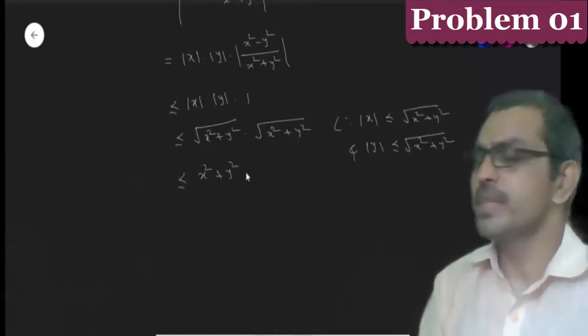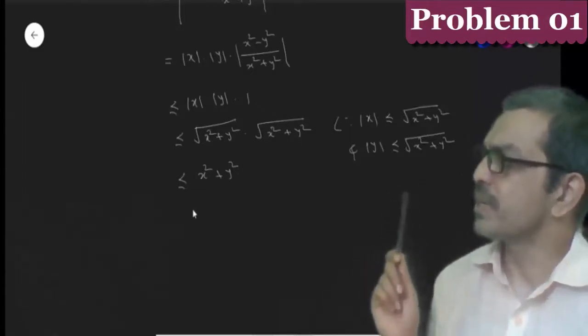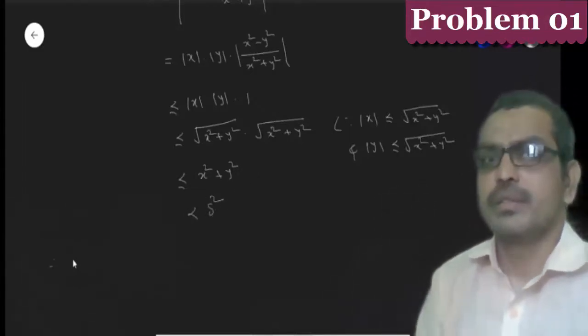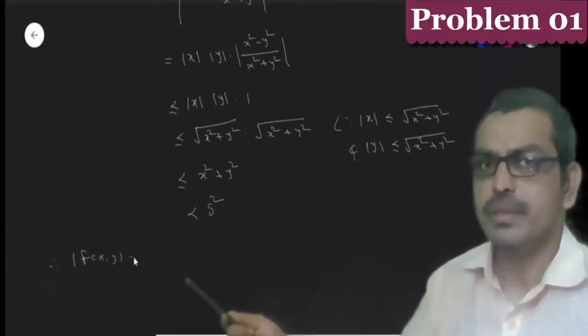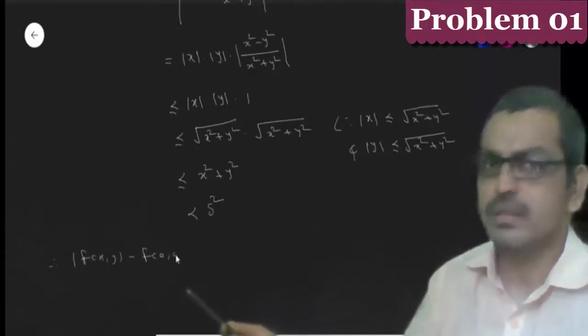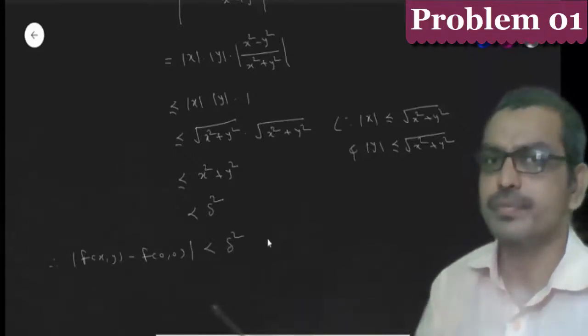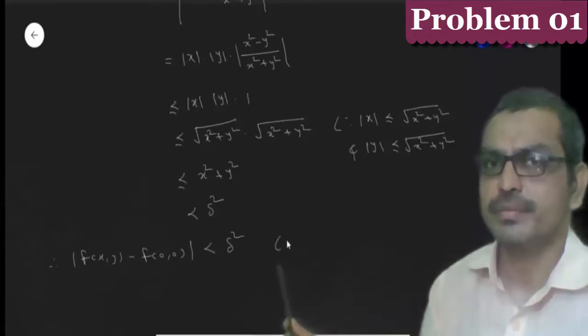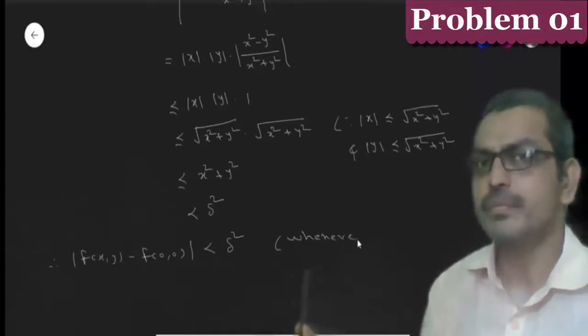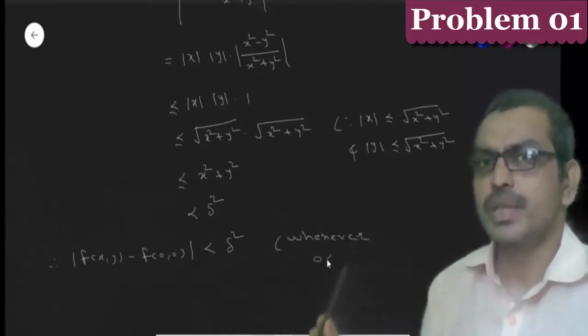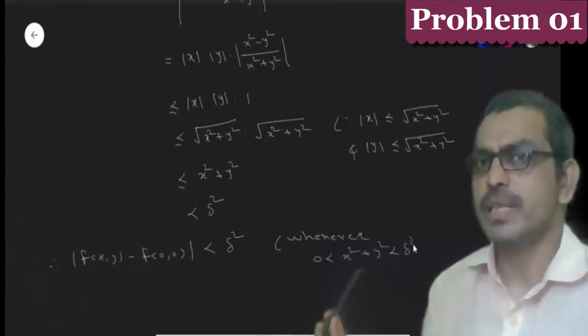This is less than or equal to x square plus y square. But by the definition, x square plus y square is less than del square. Therefore, mod f(x,y) minus f(0,0) is less than del square whenever 0 is less than x square plus y square is less than del square.